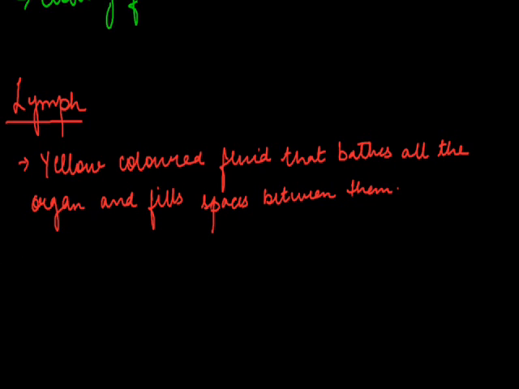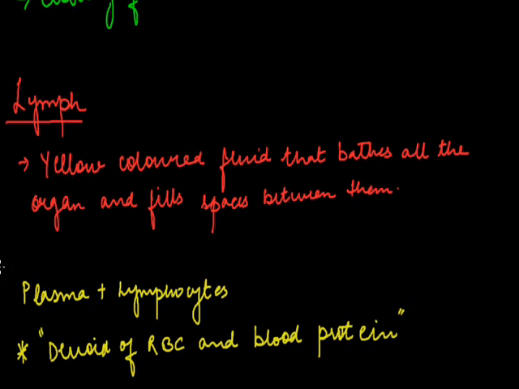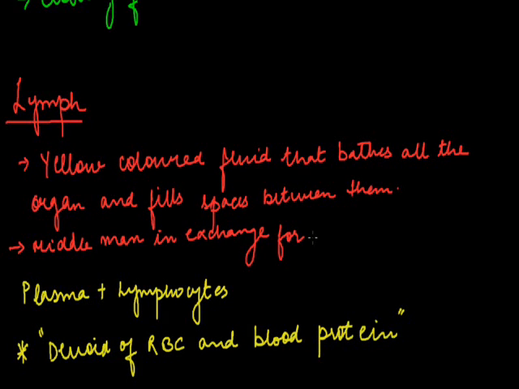The lymph consists of plasma plus lymphocytes. The star point is that it is devoid of RBC and blood protein. The lymph is also referred to as the middleman in the exchange of various materials between body and blood.